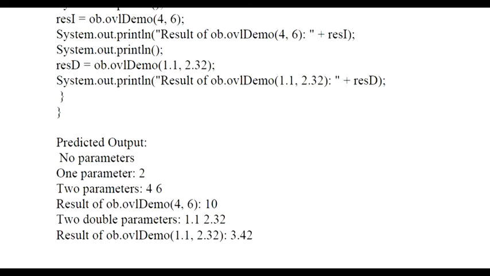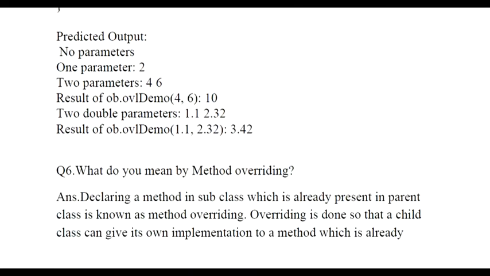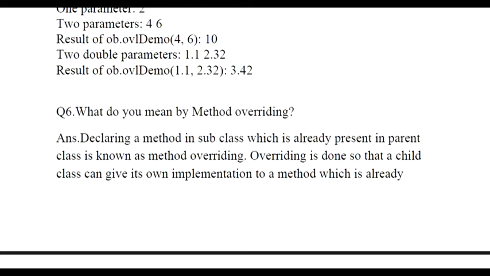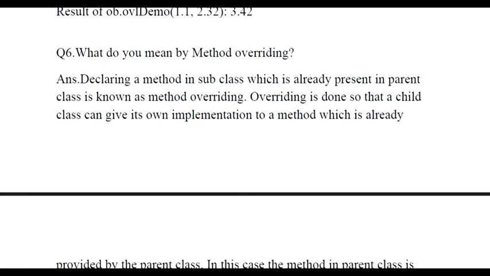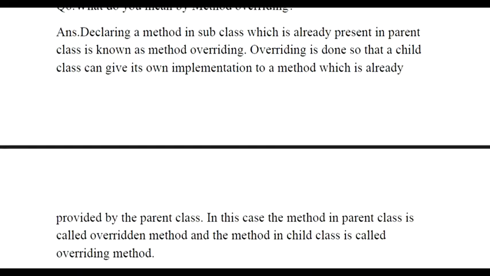Basically in method overloading, the function name will be the same, but the parameters to that function name could be different. Next important question is method overriding. When we are talking about method overriding, what makes the difference between method overloading and method overriding? In method overriding, we have the same method declared in the parent class as well as in the child class. So basically that is method overriding.